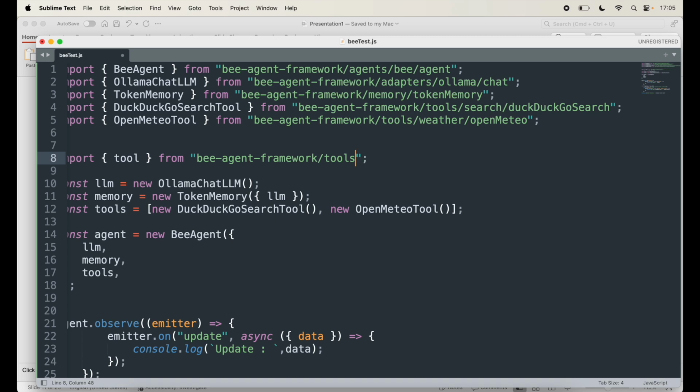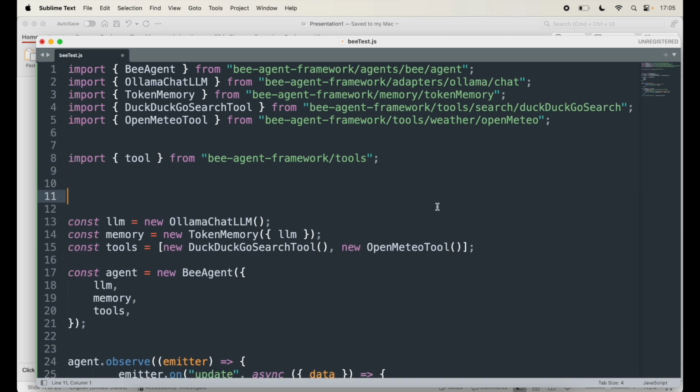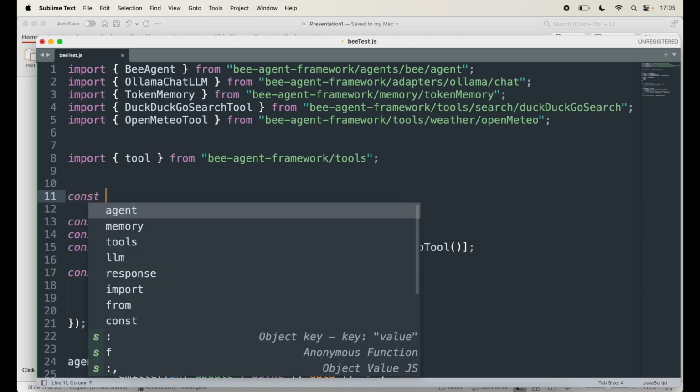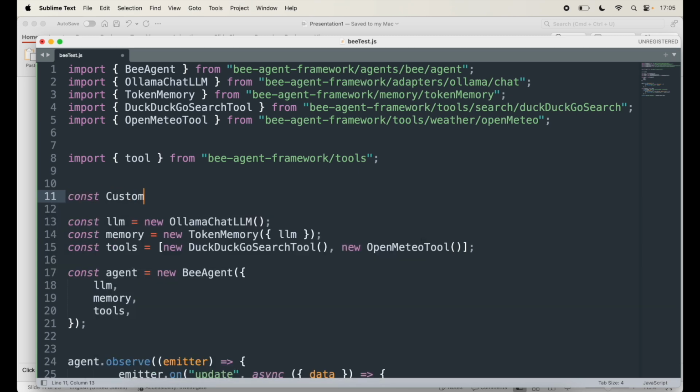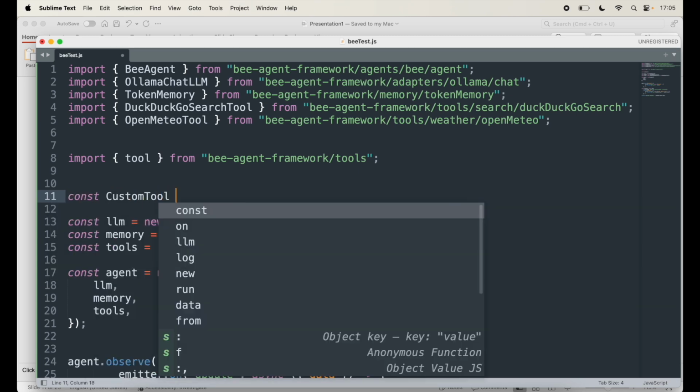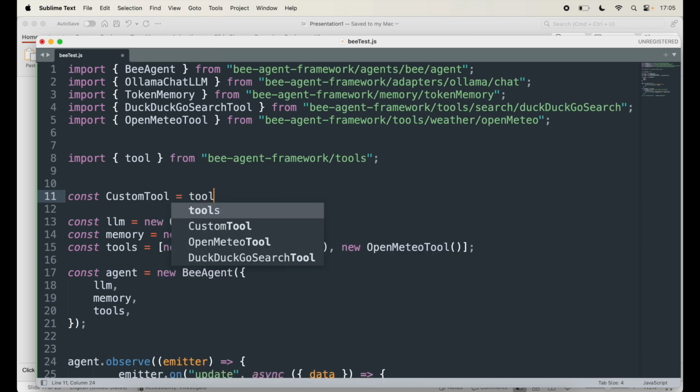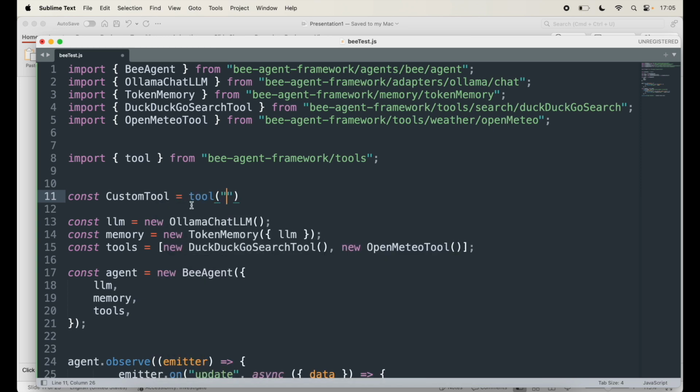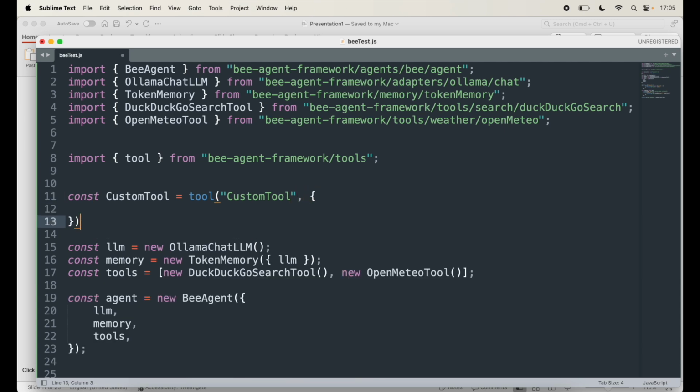That's what we do. Now, if you want to define a custom tool, I can say const. I can call it, let's say, customTool. And what does my tool do? I can use that tool, and then pass the name of the tool, customTool, and then I can create the functionality of what it does.